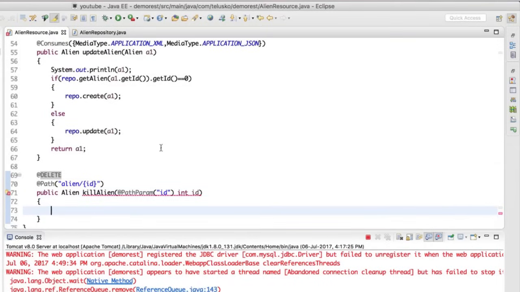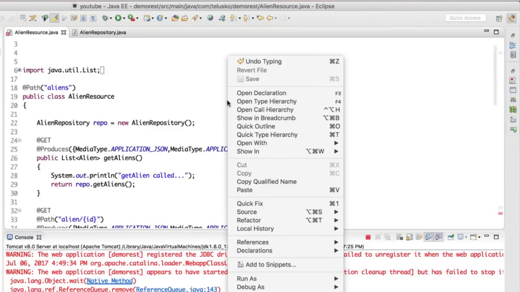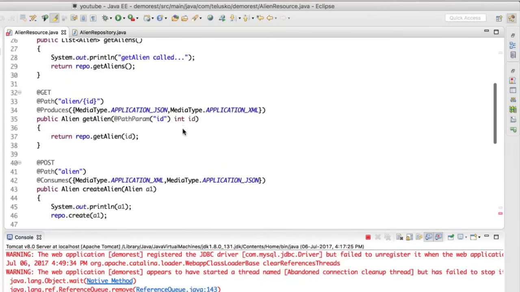So first of all, you have to fire a get method, right? So I will use a get repository. So I will simply use that get method here. So where's that get code? It's here. Yeah. So I will do the same thing. I will say repo.getAlienID. Okay.